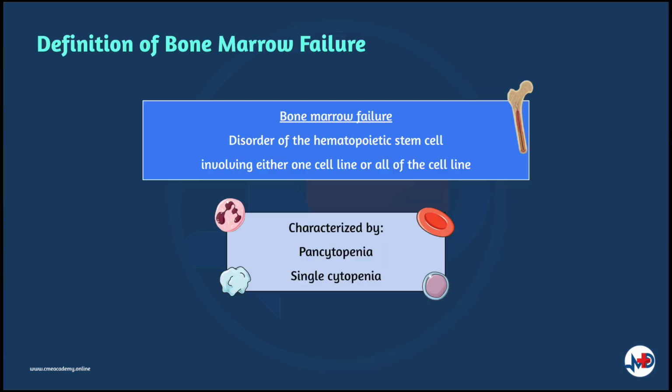Let's get started. Bone marrow failure is a disorder of the hematopoietic stem cell that can involve either one cell line or all the cell lines. It is characterized by pancytopenia or single cytopenia due to failure of bone marrow to produce the blood cells.